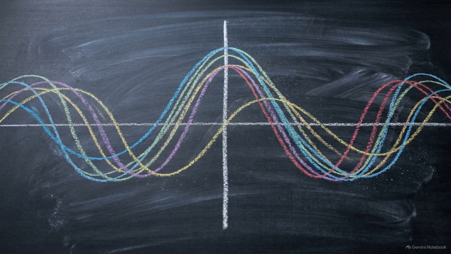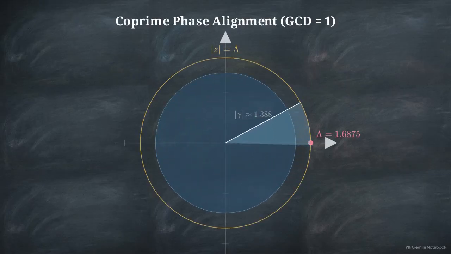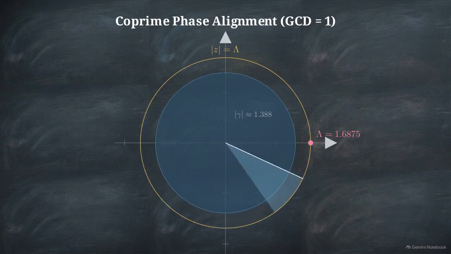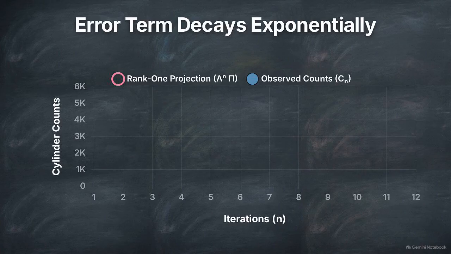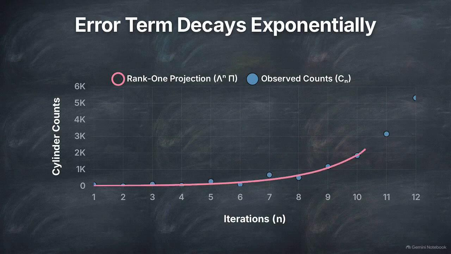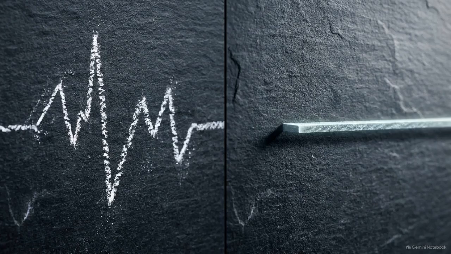We also observe the phase alignment across the system. The greatest common divisor of the return lengths is exactly 1. That coprime phase alignment mathematically rules out the existence of any other eigenvalues sharing the same magnitude as lambda. The system possesses a unique, simple, peripheral eigenvalue, separated by a genuine spectral gap. Going back to our initial chart, the Perrin decomposition shows us exactly why this happens. Iterating the operator creates a rank 1 projection growing exactly at lambda to the n, plus a remainder error term that decays exponentially. That mathematically rigorous exponential decay is the direct cause of the 10 to the negative 13th numerical stability we observed at the very beginning.